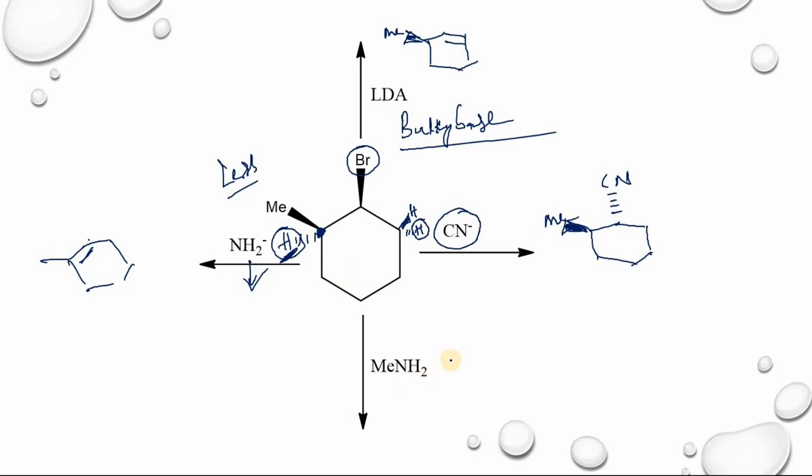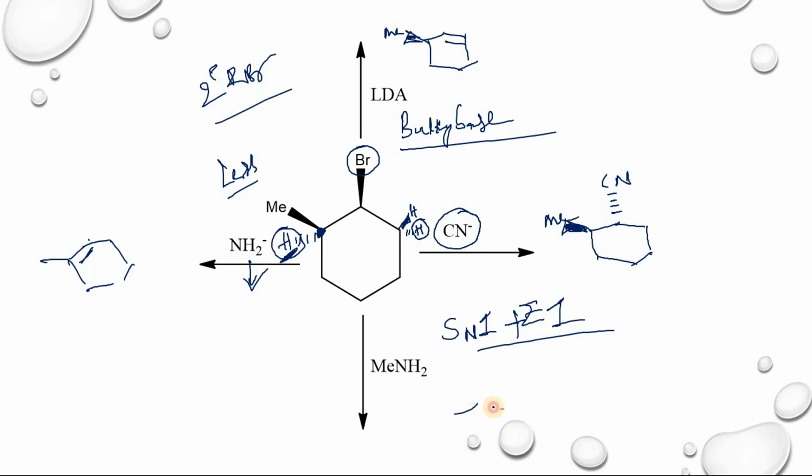So if you use methylamine, in this case, what is the major product? SN1 and E1. This one is a secondary alkyl bromide, so you will get SN1 product and E1. If you take SN1, you will get a racemic mixture.